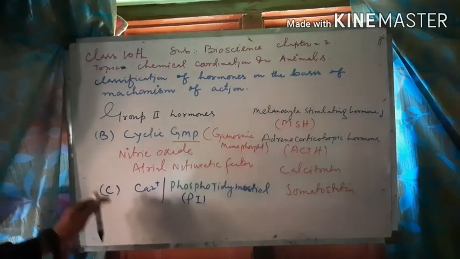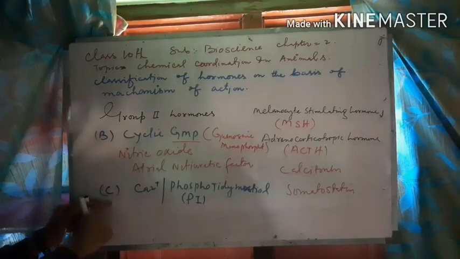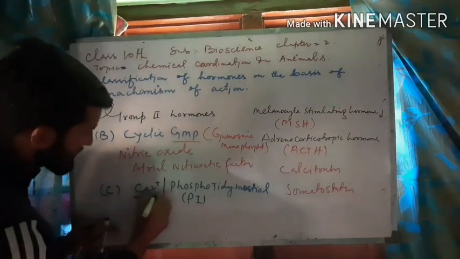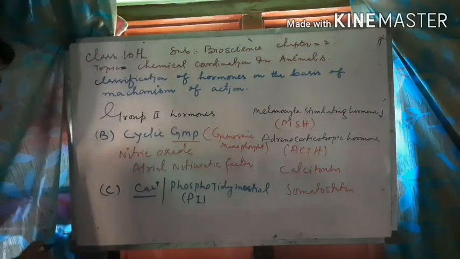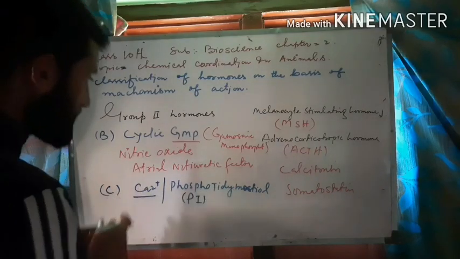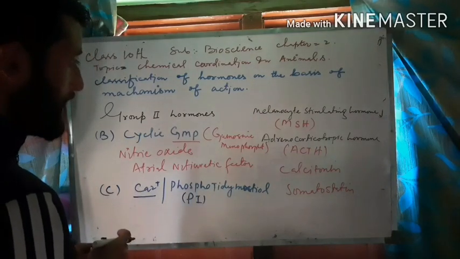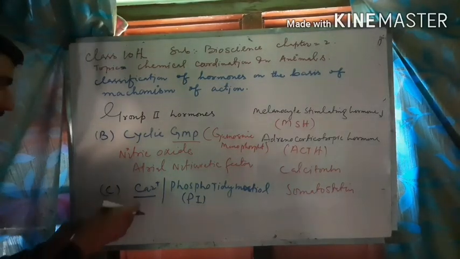So group C hormone, group second and subgroup third, in which the second messenger is calcium or phosphatidylinositol. It includes the following hormones, in which calcium or phosphatidylinositol act as a second messenger in order to bring the physiological effects by these hormones.